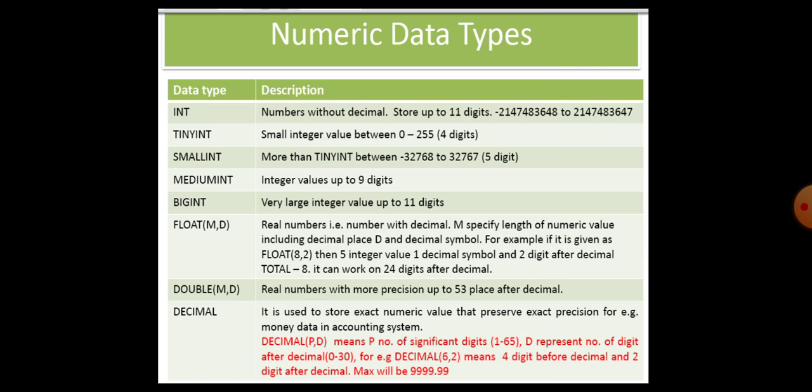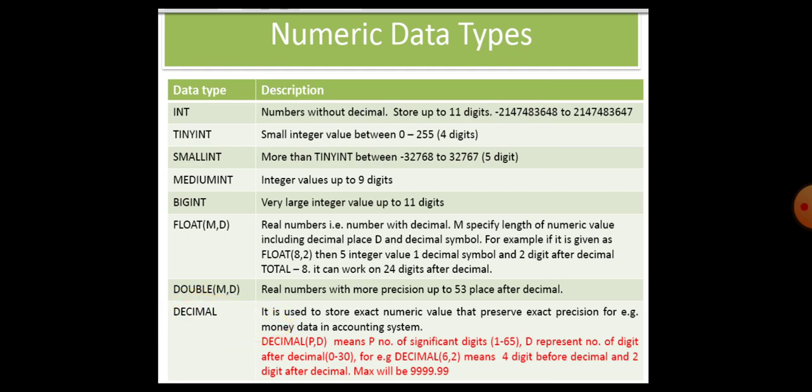The first thing we need to discuss is numeric data types. Even though we have many types, that is int, tiny int, small int, medium int, big int, float, double, decimal, we will only use the first and the last one.